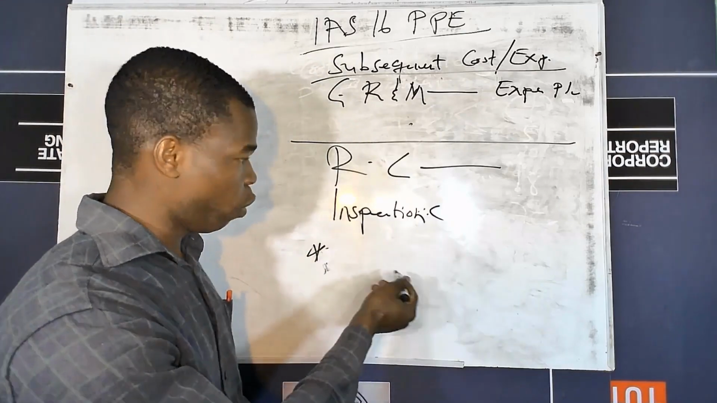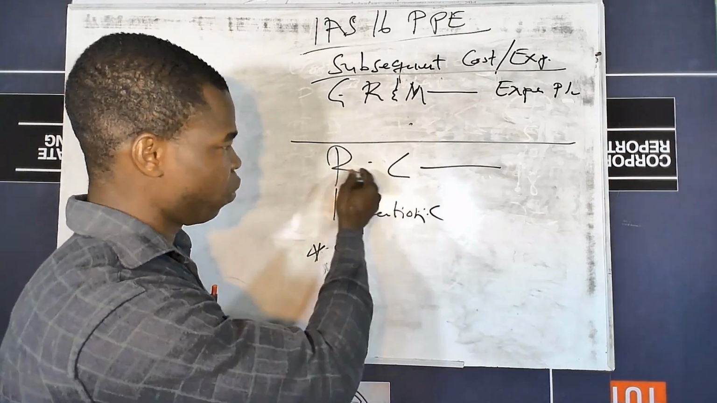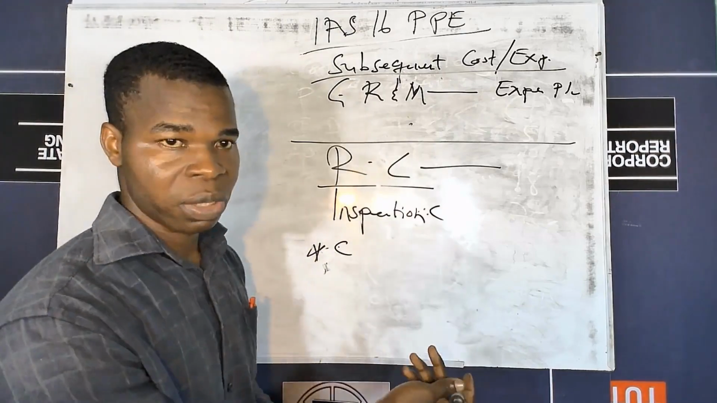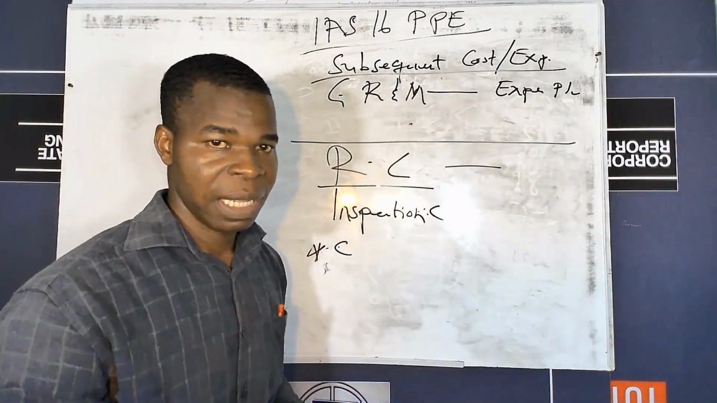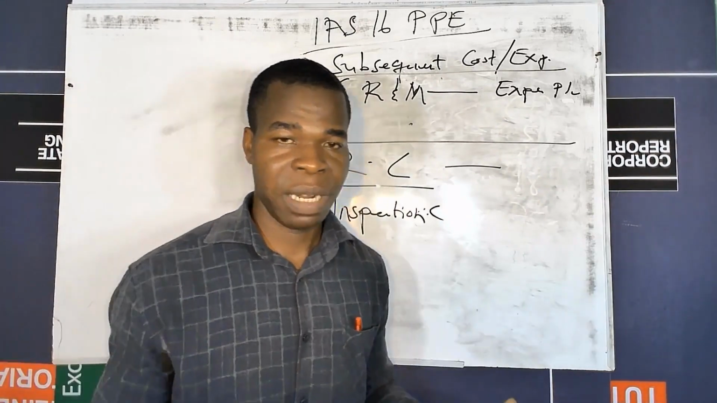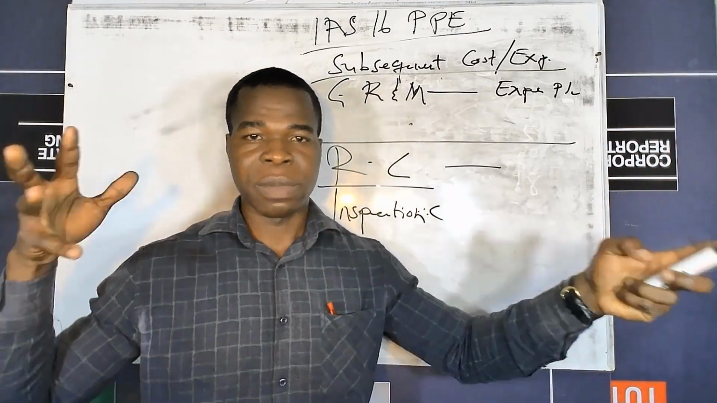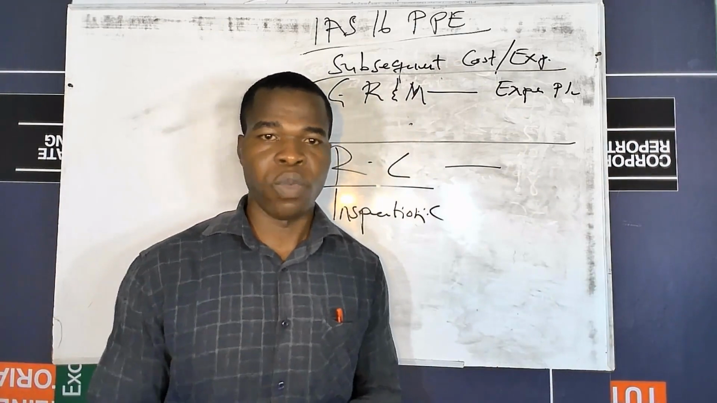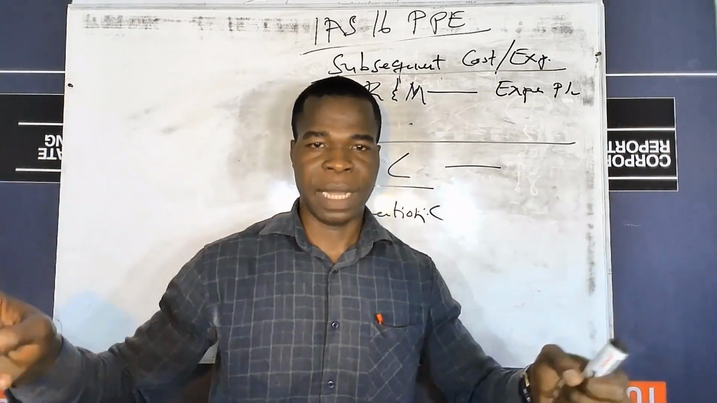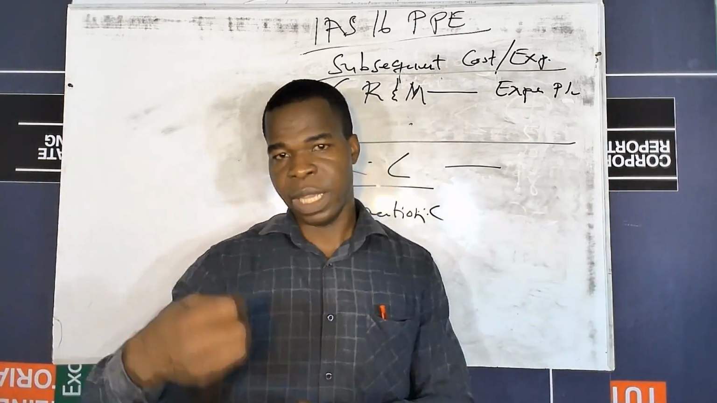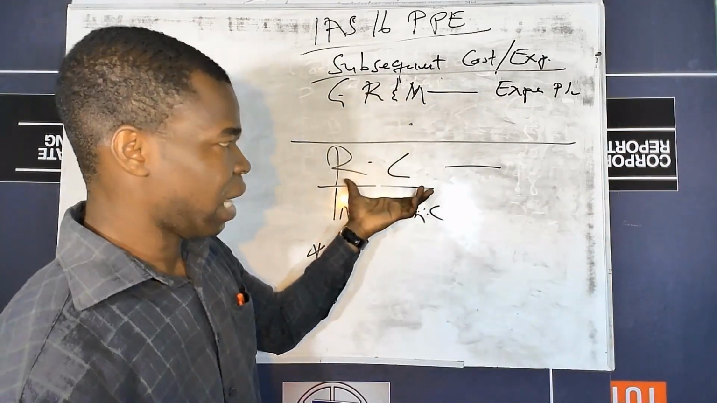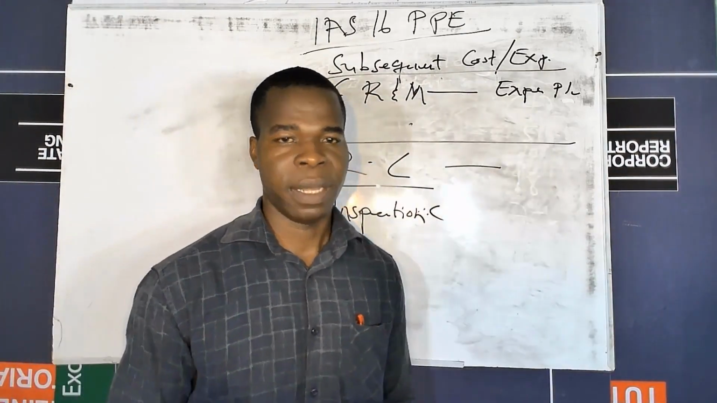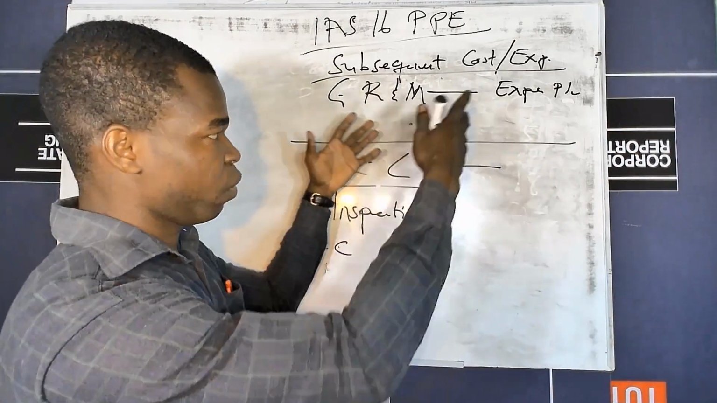Again, we have what we call a major component part. So this will probably fall under the replacement cost. Replacement cost is when we are trying to replace a major component. There are some property, plant and equipment that have major component parts. So once you want to replace those major component parts, the carrying amount is supposed to be taken care of, and then the one that you are bringing in is supposed to be captured as the cost of the asset. So that is it about subsequent expenditure.